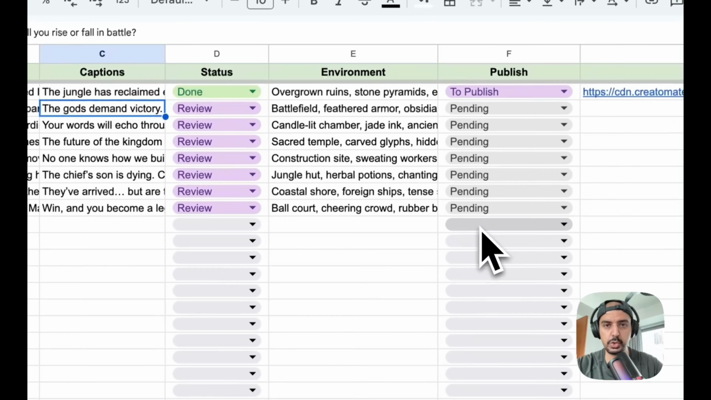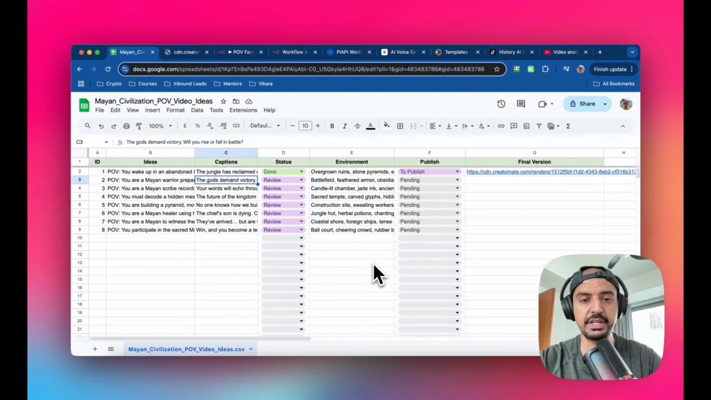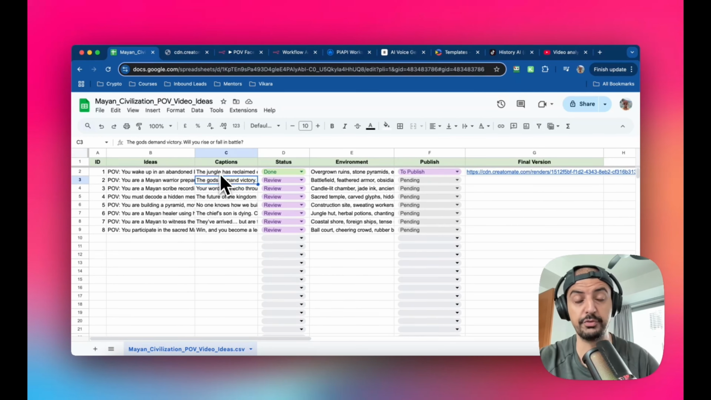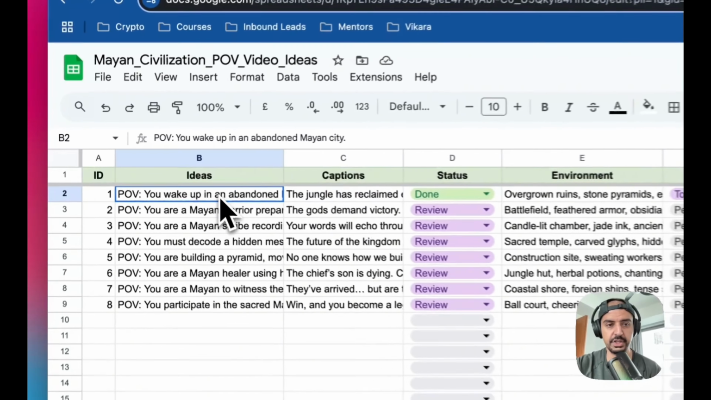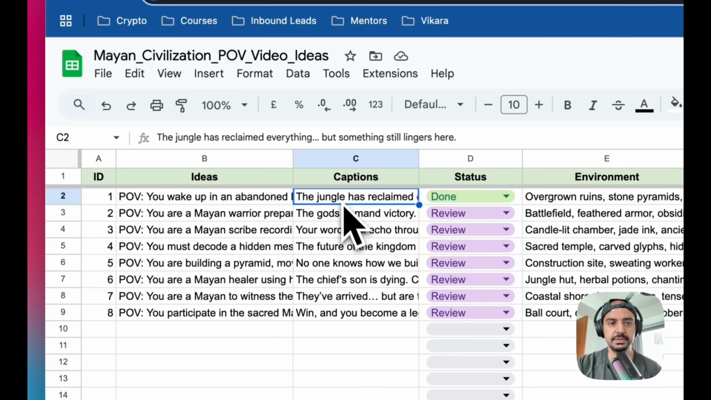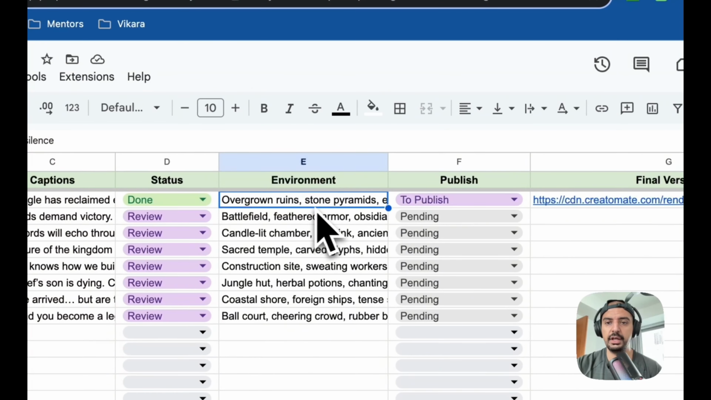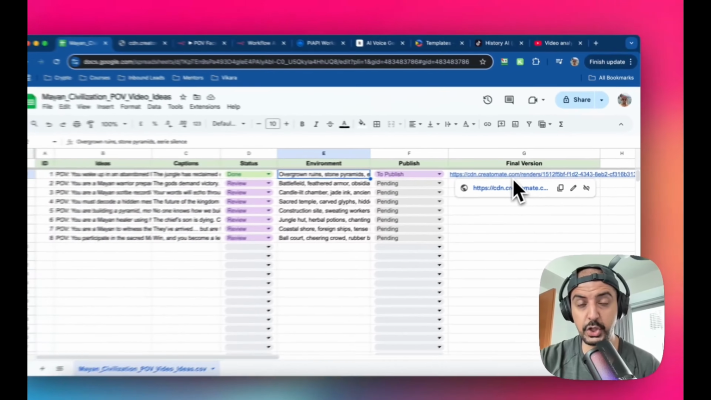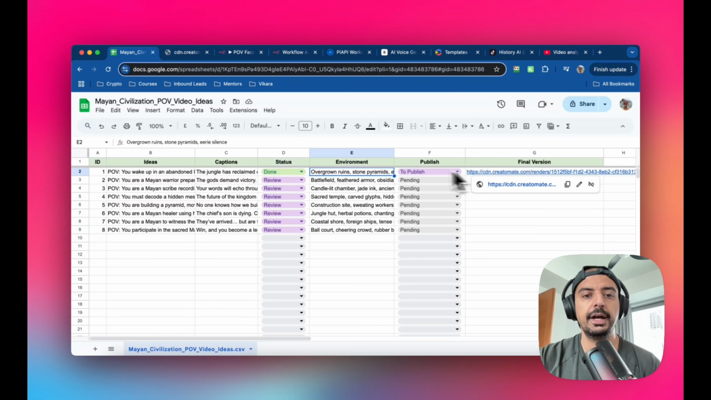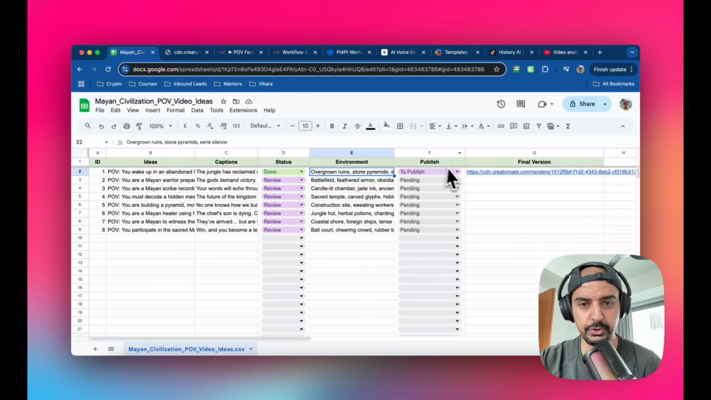So this is the Google Sheet. Okay, so this is the database that I've created. It's a very simple Google Sheet, and it's made up of a few things, right? So you've got the ID. The ID is necessary for how the sheet's going to work, and how the workflow is going to use the sheet. Then you've got some ideas here, okay? You've got some caption ideas. You've got the environment, and you've got the final output. So this is the video that I just showed you. This is what it looks like, and you've got a status and a to publish or publish columns here. Okay, these are going to be needed to trigger, further down, different parts of the automations.